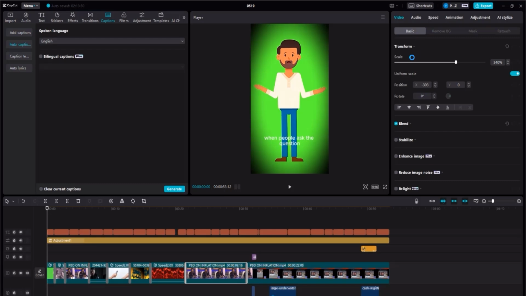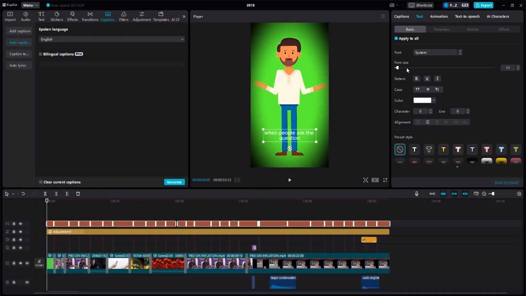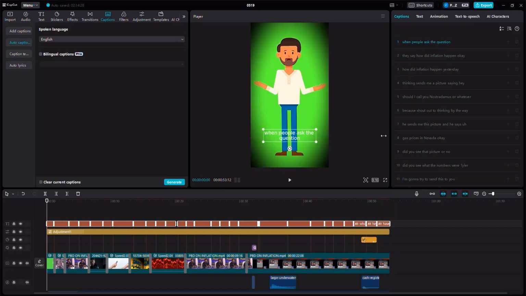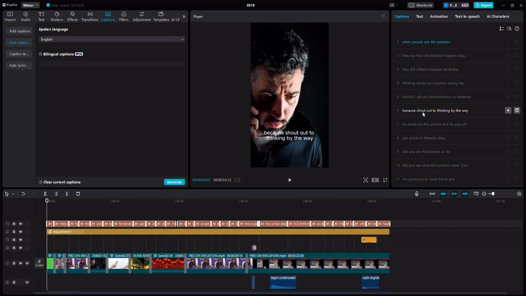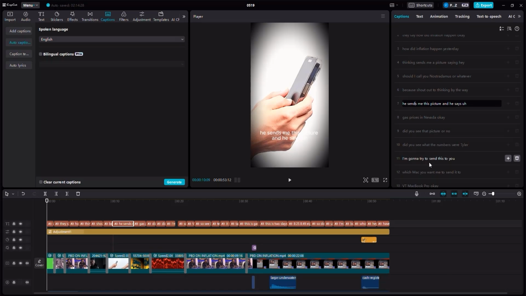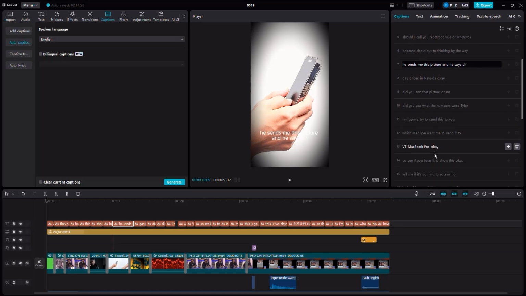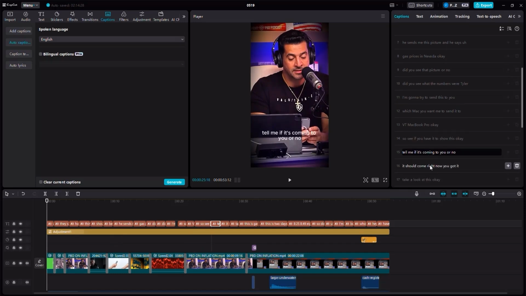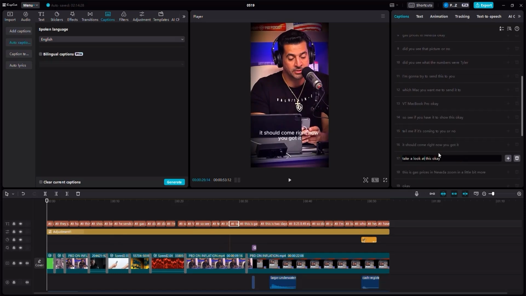It's pretty good. So now what I'm about to do is I want you to go to captions. Make sure that you don't click out, because if you do so, it will unselect the captions. And read carefully here, read the captions carefully. Make sure that you don't find any mistake here. Read them. If you find a mistake, correct the mistake. You can correct it by rewriting. But fortunately, I can see here that there are no mistakes. So, okay, let's just keep going. As long as the captions are good, let's just keep going.